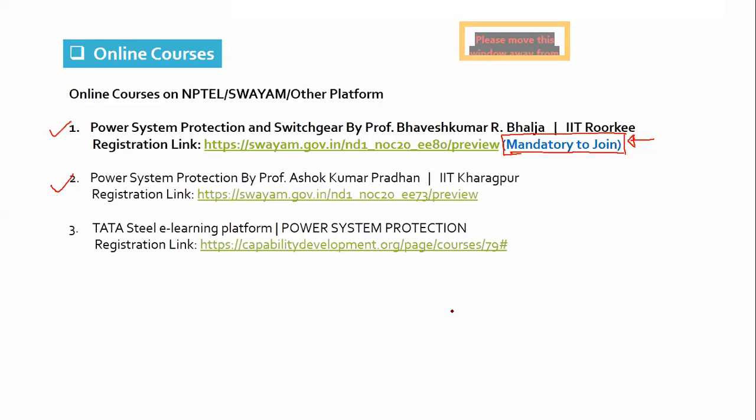It is a very reputed certificate and can add weightage to your CV, showing you are a very good engineer, or a student at par with any IIT for the given course. There is also one training course from the Tata Steel e-learning platform on power system protection. If you are interested, you can also join this.